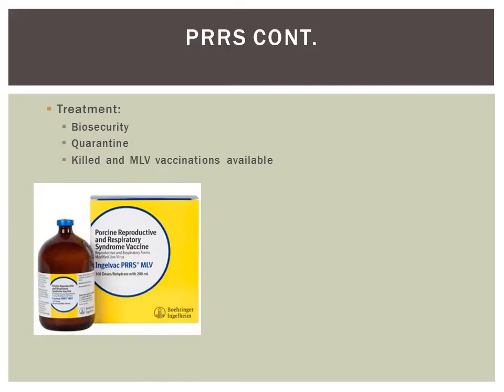PRRS imposes a substantial financial burden on U.S. swine producers and costs the U.S. approximately $1 billion. The best way to treat PRRS is to have good biosecurity on your farm as well as vaccinations for your hogs.